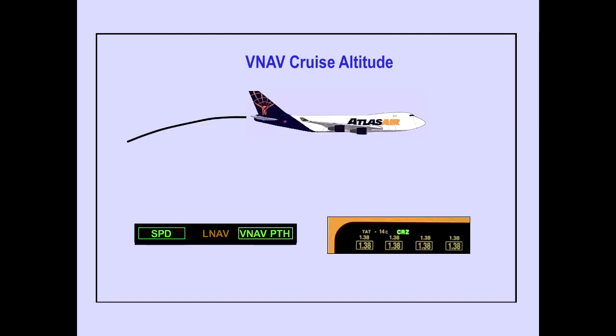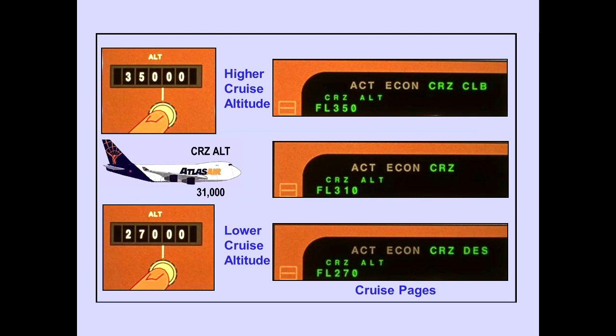When the airplane reaches VNAV cruise altitude, the autothrottle maintains speed. The autopilot pitch maintains a VNAV path, and the cruise thrust reference is displayed on ICAS. On Atlas aircraft climb, thrust reference is displayed. Selecting a higher or lower cruise altitude and pushing the altitude selector automatically displays the new cruise altitude on the FMS CDU.